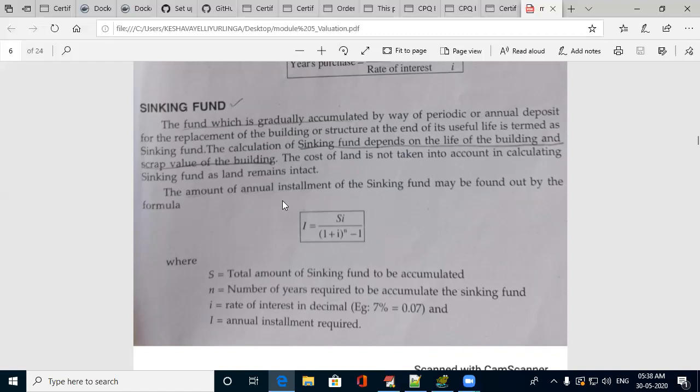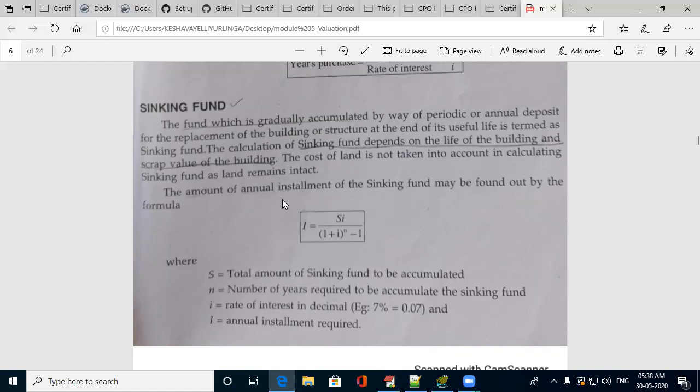That means once you have constructed the building, if the construction cost is around 10 lakhs, at every year the sinking fund will be there. If it is depreciated by around 1 lakh, or it may be 50,000, by any amount. It may be depreciation after 1 year.